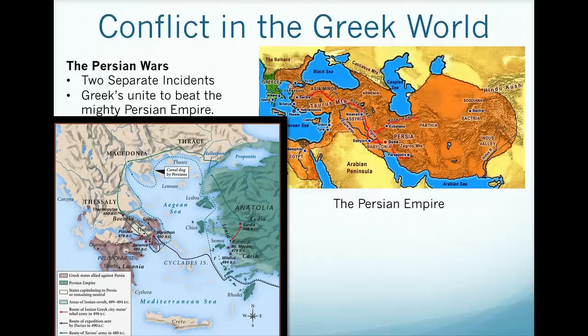This is a very basic overview of the events. This is by no means detailed. So what's going to happen, though, is we see after they're able to hold off the Persians, Athens is going to take the lead in the Greek region.